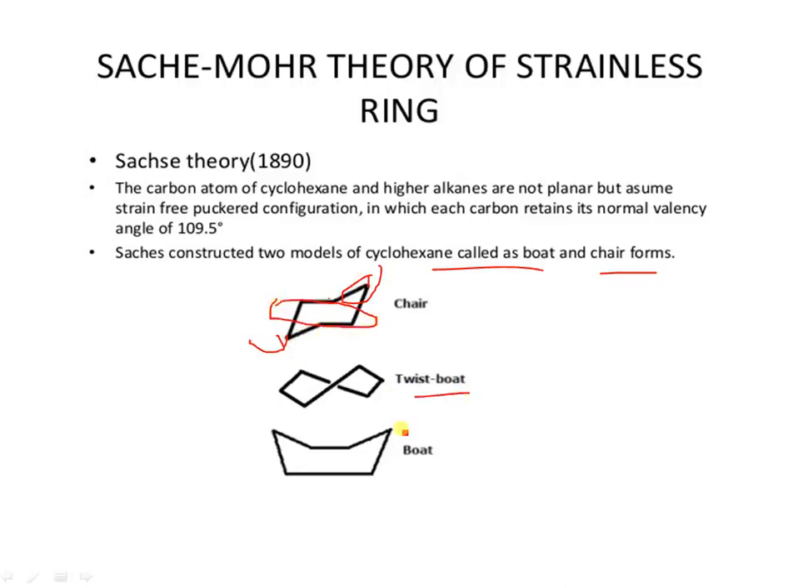This is a twist boat. In the boat conformation, carbons 1 and 4 are both above the plane or both below it, and the rest are in the same plane. The boat conformation is less stable than the chair conformation because of the flagpole interaction between the 1 and 4 hydrogens. The twist boat is more stable than the boat because 1 and 4 are twisted, meaning far away from each other, but it is less stable than the chair conformation.